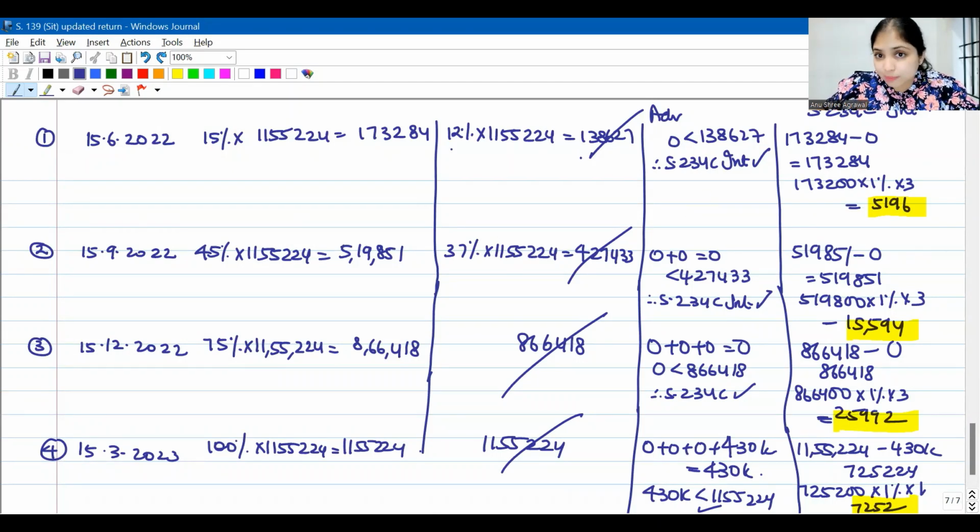I paid less than 12%, which means 234C will apply. Once I conclude it will apply, 12% number is irrelevant now. The difference between what I should have paid and what I actually paid, on this difference I will calculate for 3 months, 3 months, 3 months and 1 month. Second installment, 37% at least had I paid, there wouldn't be 234C interest liability. Third and fourth, same 75% and 100% only.